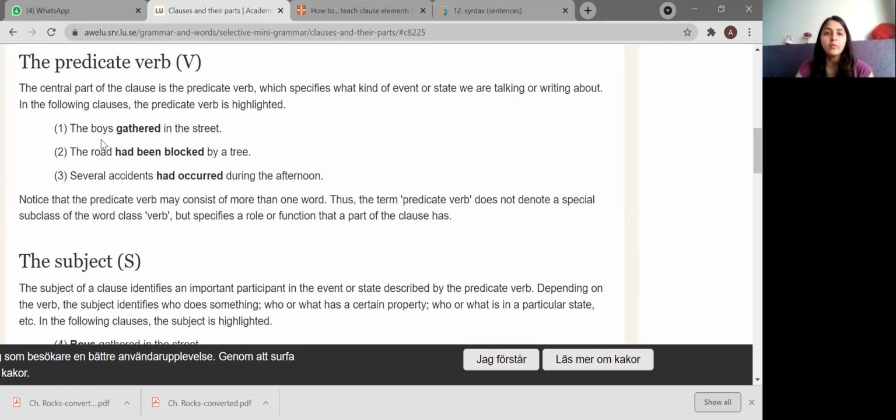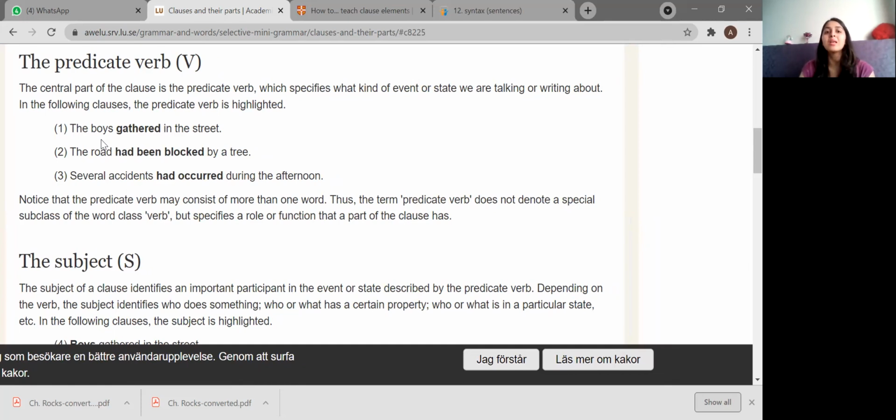The central part of the clause is the predicate verb, which specifies what kind of event or state we are talking about or writing about. In the following clauses, the predicate verb is highlighted. The predicate verb gives you more information about what kind of event it is.